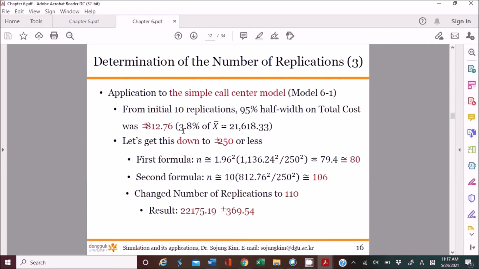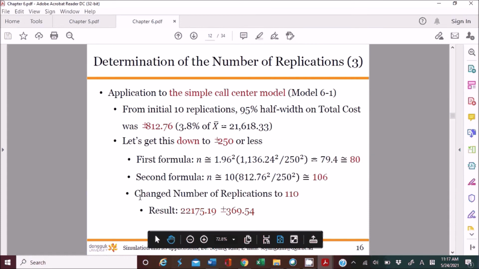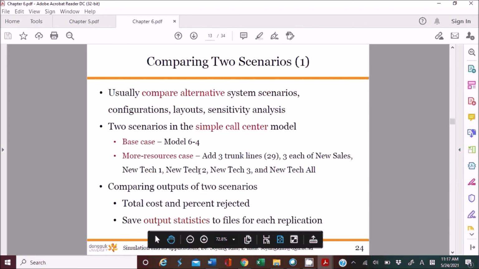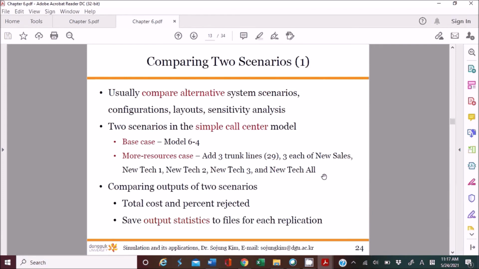In other words, the value does not really give you the exact half width you want. The first formula gives you about 80, and the second formula gives you 106. If you change the number of replications to 110 and run the simulation, your half width is slightly greater than 250. So it's an approximation approach, and it's not going to give you the exact value you want. But it's still a good approach to calculate the number of replications from your initial simulation runs.